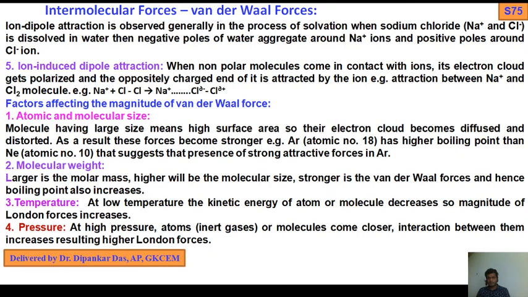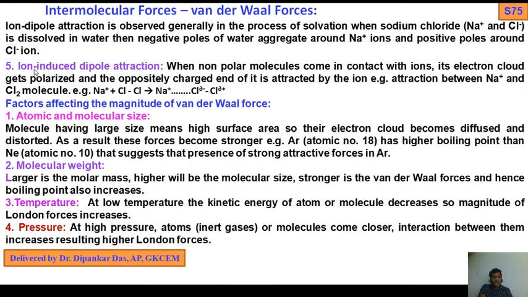When sodium chloride dissolves in water, what will happen? It will dissociate. It is a strong electrolyte, you know, Na plus Cl minus. Now the Na plus cations are attracted by the negative pole of oxygen in water. So in this way, the water and NaCl are attracted to each other.